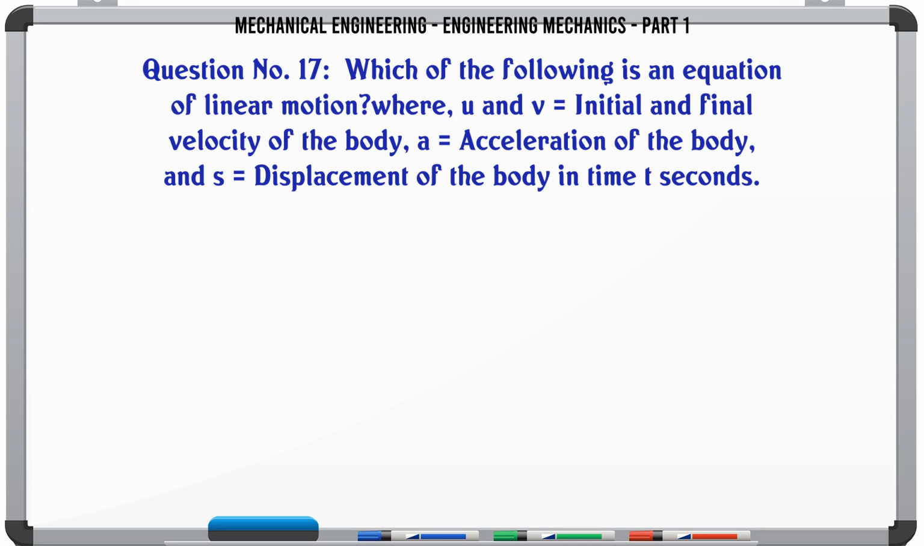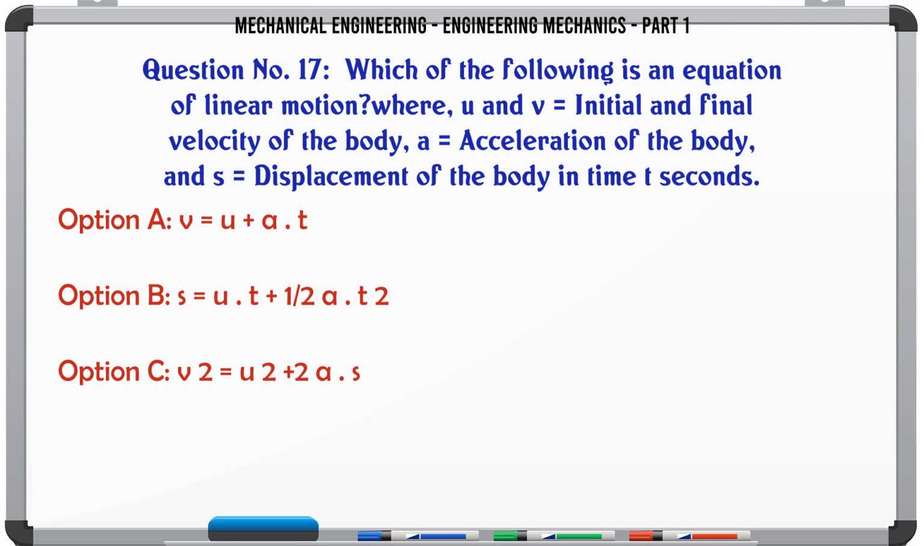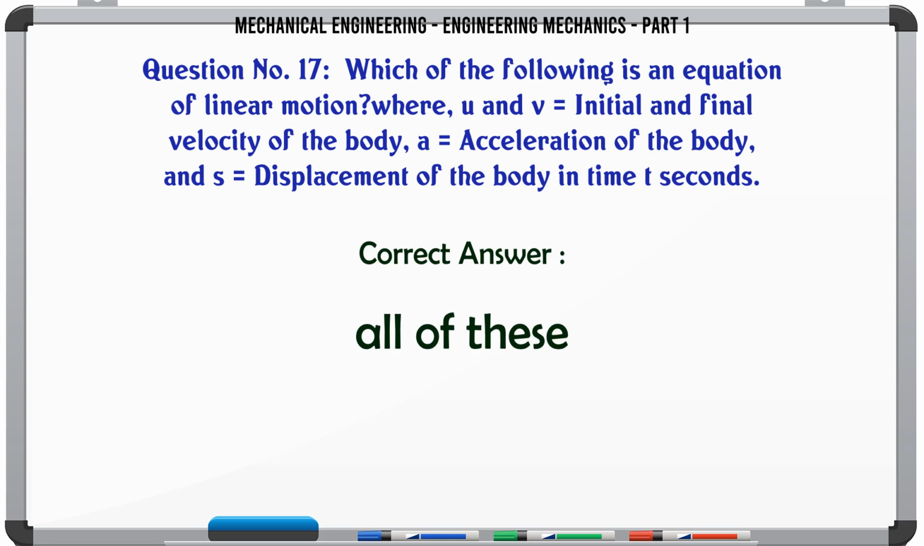Which of the following is an equation of linear motion where u and v are initial and final velocity of the body, a is acceleration of the body, and s is displacement of the body in time t seconds? A. v = u + at, B. s = ut + ½at², C. v² = u² + 2as, D. All of these. The correct answer is all of these.